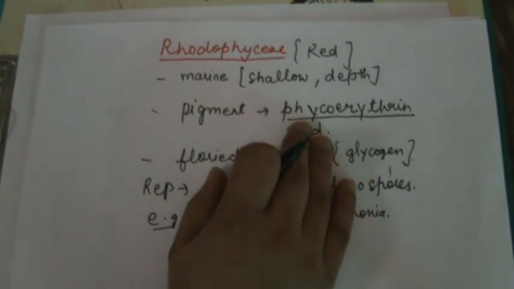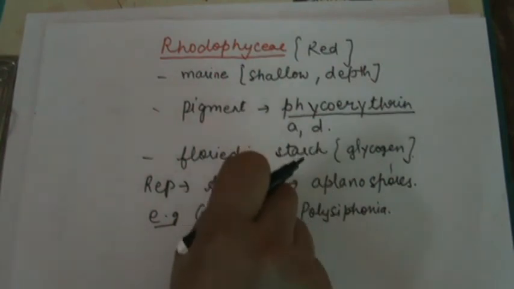And why is green algae green? Due to the predominating chlorophyll a. And why brown algae? Due to the presence of chlorophyll a, c, carotene and xanthophyll. We can also say due to the presence of fucoxanthin, a pigment of xanthophyll. Fucoxanthin is brown in color.